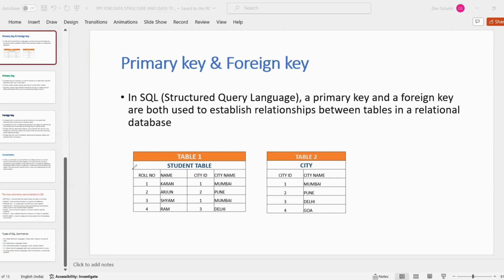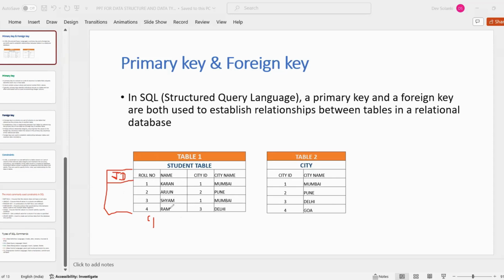But if there is one more column in this table, like student ID, there should not be two primary keys. Only one column can be considered a primary key, because every ID is unique in nature, like roll number. Two persons can have the same name, but two persons cannot have the same roll number or the same ID, right?